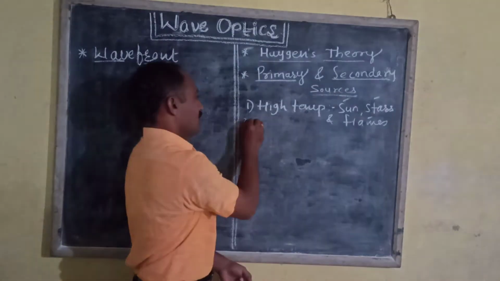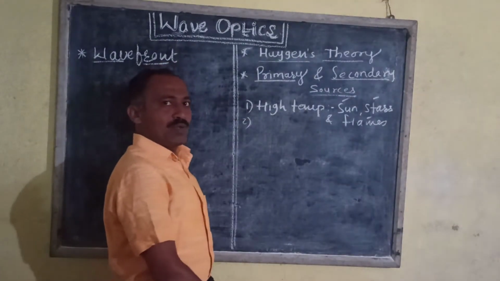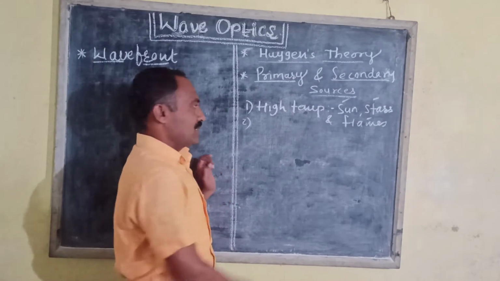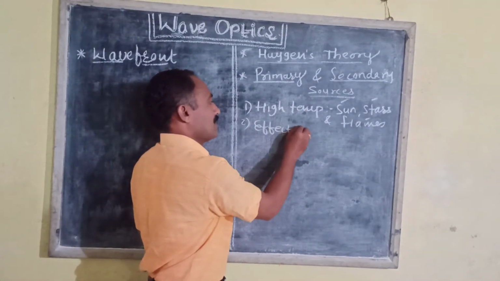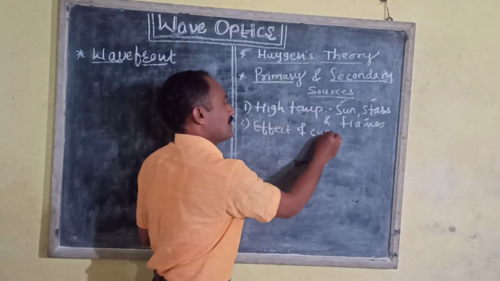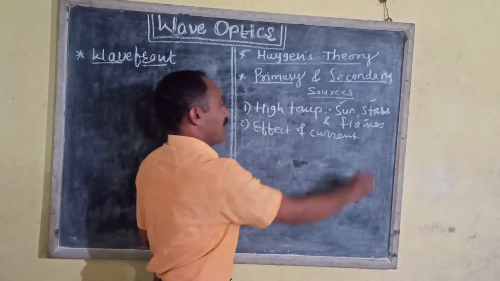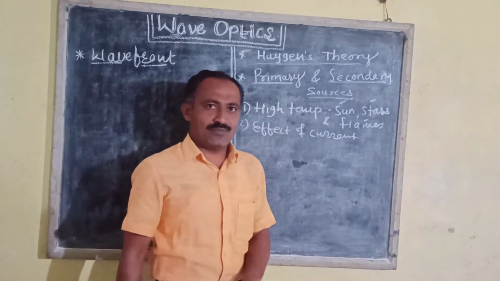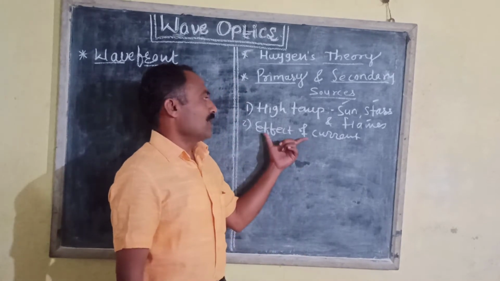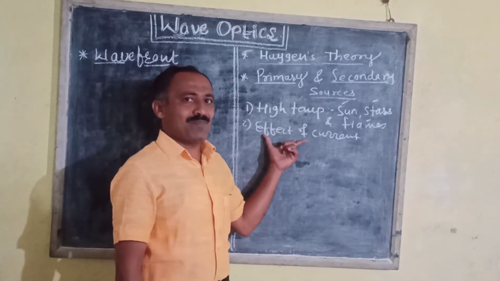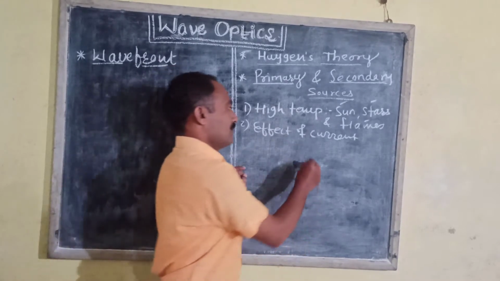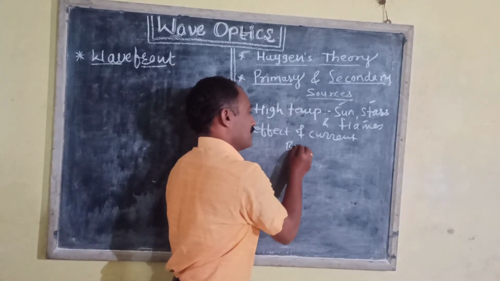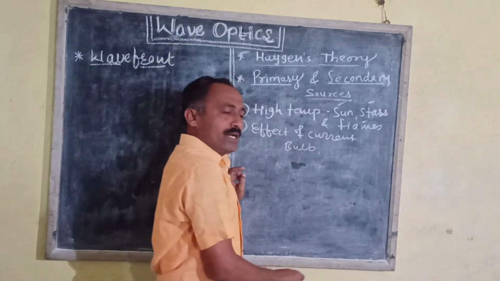Second, due to the effect of current passed through them. Means the primary sources which produce light due to the current passed through them. For example, electric bulb or TV.